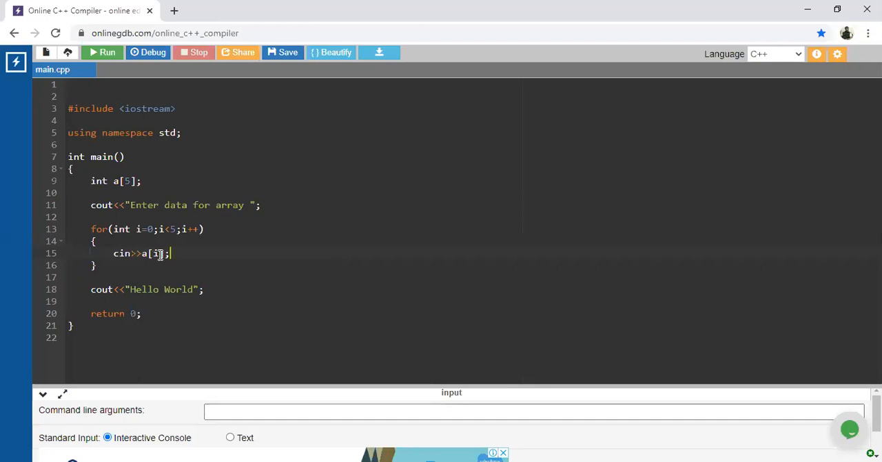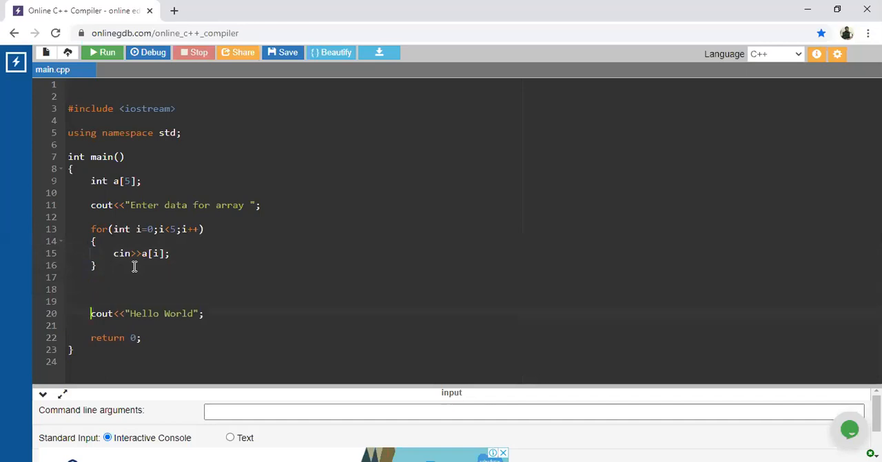So A of 0. Array always starts with 0. So whatever value is entered by the user is available at that 0th position. And according to that, one by one, your for loop is going to increment by 1, and you are going to store all these values inside that for loop. Okay, guys, clear? So this particular for loop is about accepting the data.